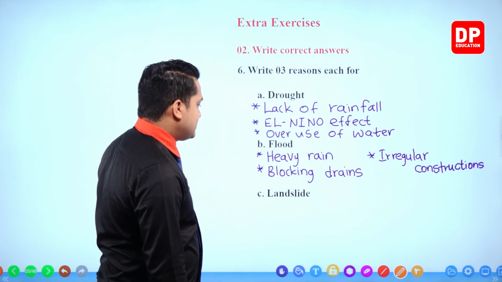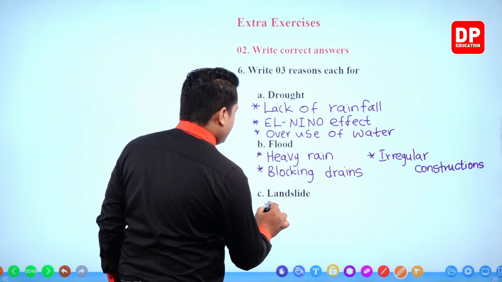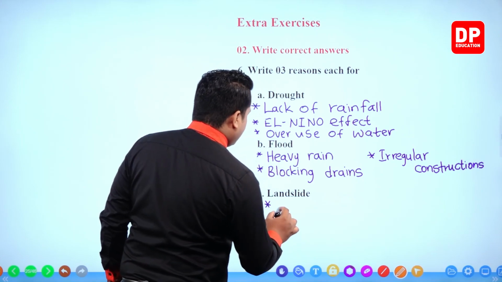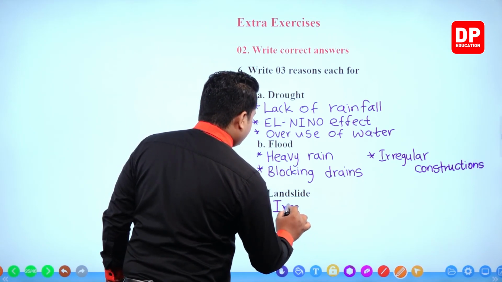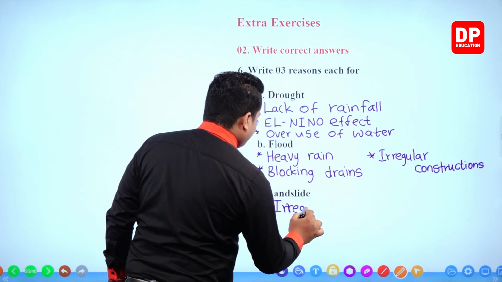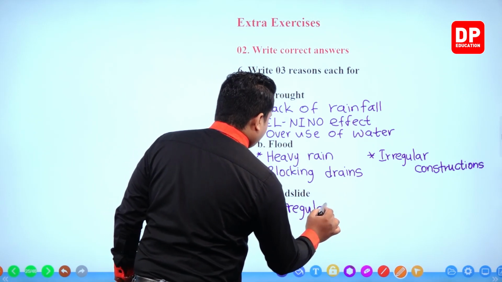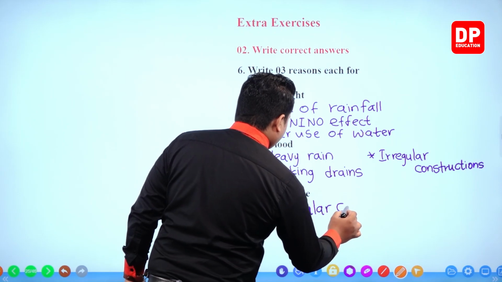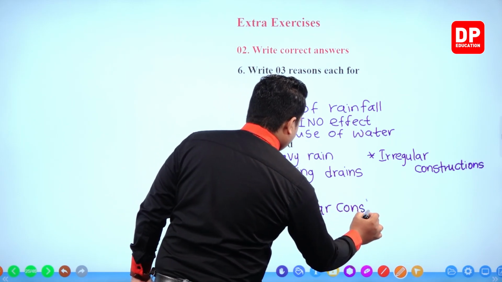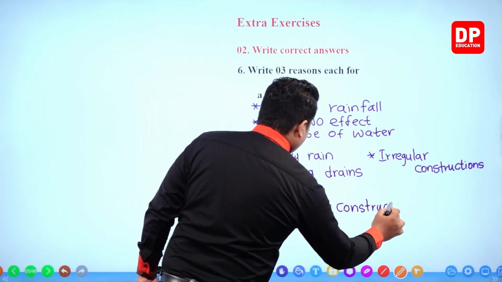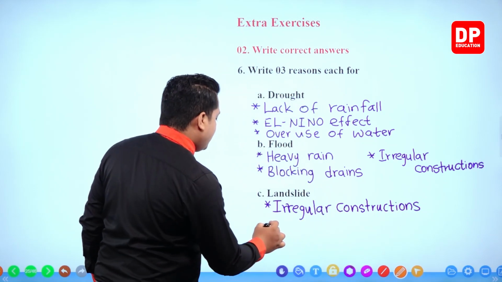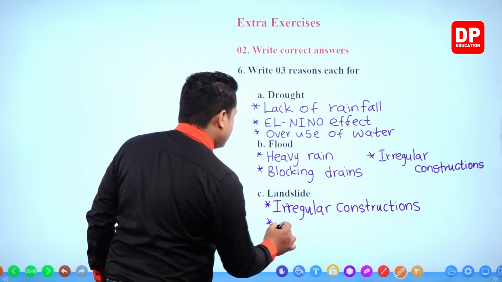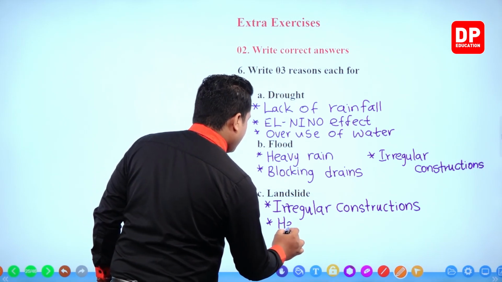Then the next one, landslide. Once again, irregular constructions. After that, heavy rain is also going to cause landslide. Heavy rain.